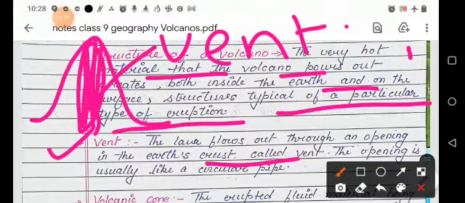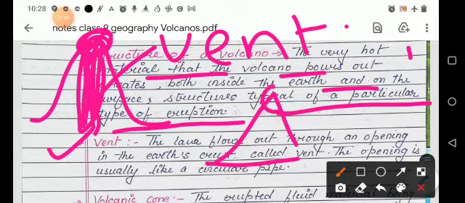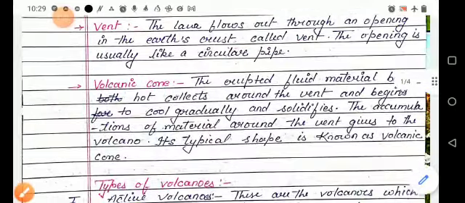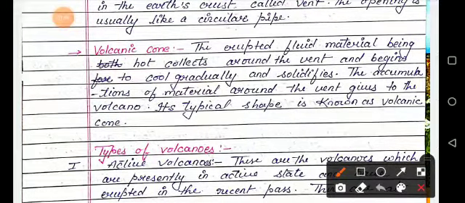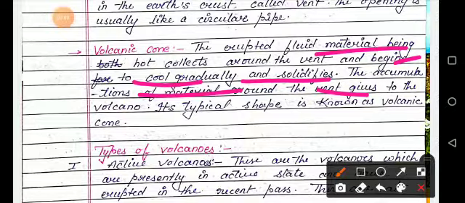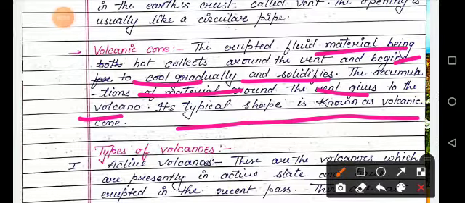And the next one, the volcanic cone. The upper portion of the volcano is your volcanic cone. The shape of it is like a cone. The definition: the erupted fluid material, being hot, collects around the vent, begins to cool gradually and solidifies. The accumulation of material around the vent gives the volcano its typical shape, known as the volcanic cone.